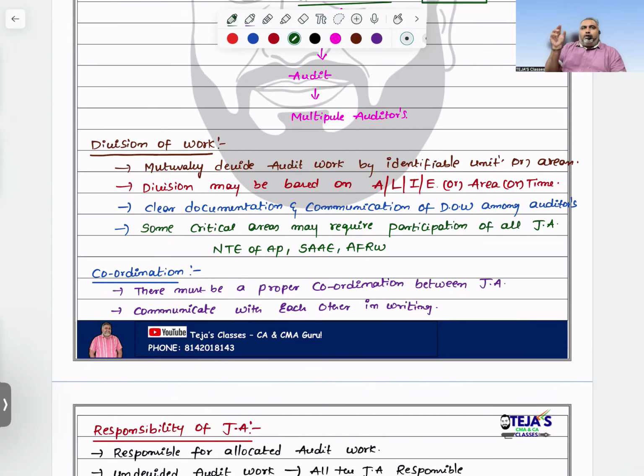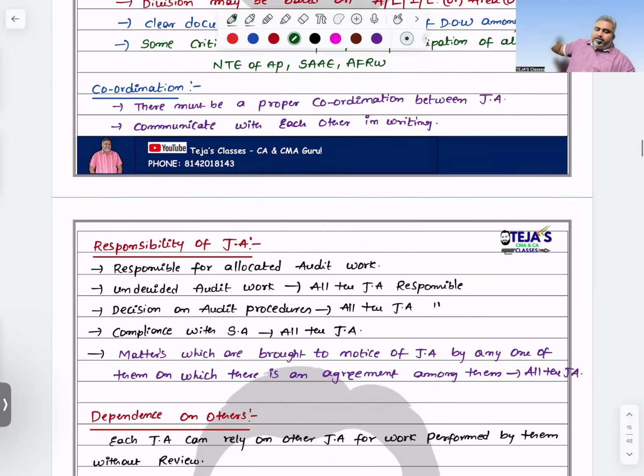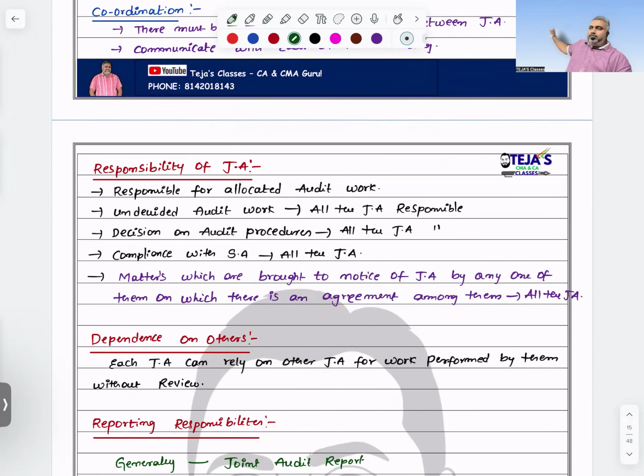For the work that is not divided among them, all the joint auditors are jointly and severally liable. In which situations is a joint auditor responsible? Each joint auditor is responsible for the work allocated to him only. In addition to that, some joint areas of responsibility are there.